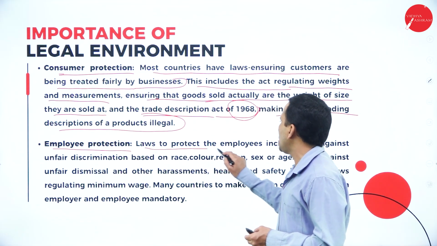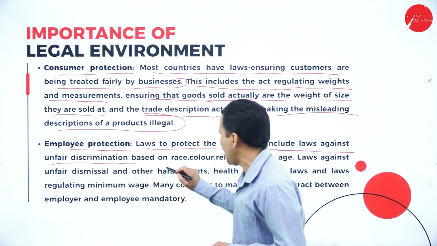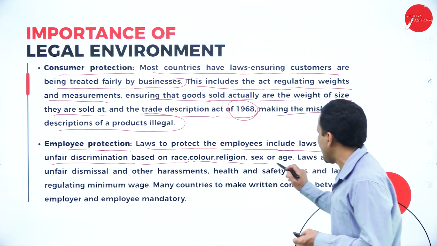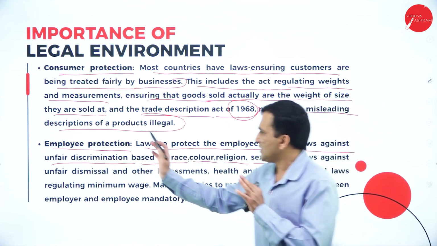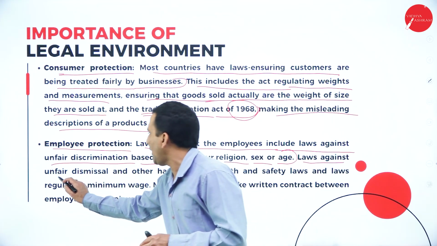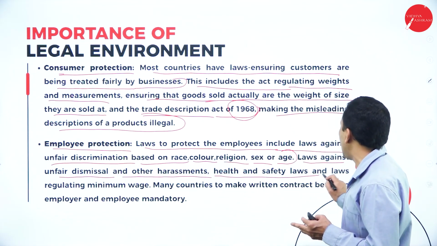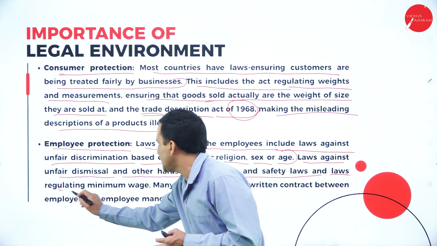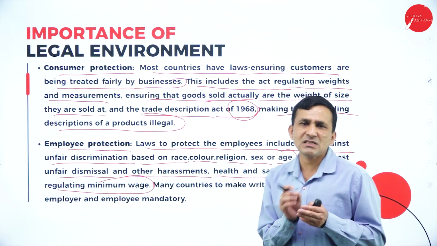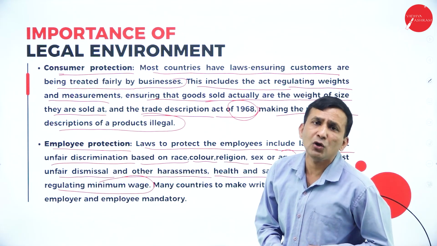So laws for the protection of employees include laws against unfair discrimination based on race, color, religion, sex, and age, which completely safeguard the employee. And laws against unfair dismissal and other harassment, health and safety laws, and laws regulating minimum wages, because a businessman has to pay wages, the minimum wage is set by the government, and the businessman has to follow the act.